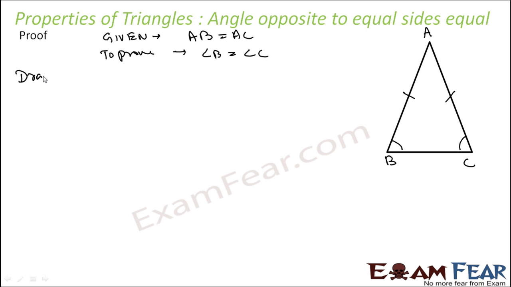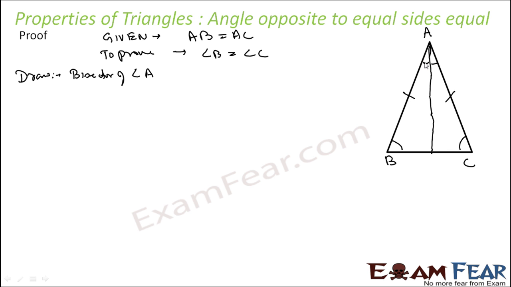Okay, let's draw some construction. We'll draw the bisector of angle A, and I'll tell you why we draw the bisector. This bisector has to be a straight line when you draw it with the scale.